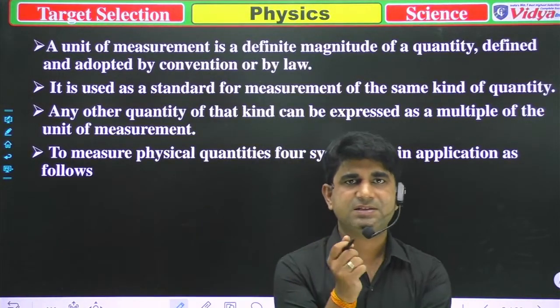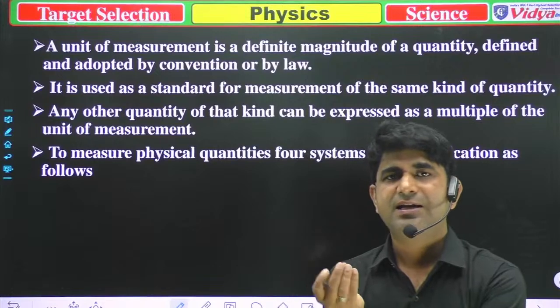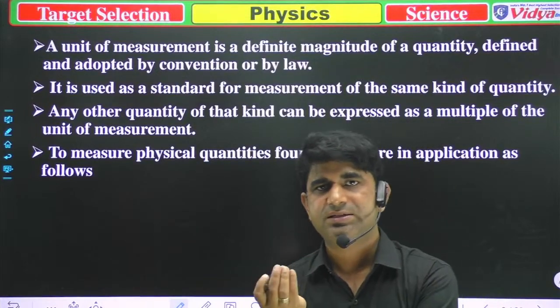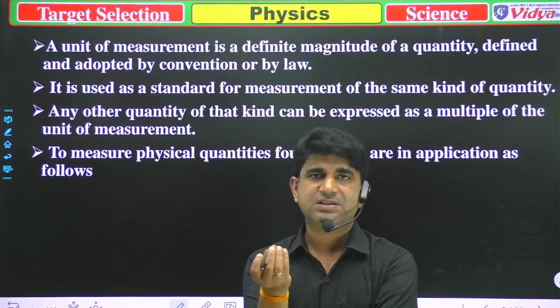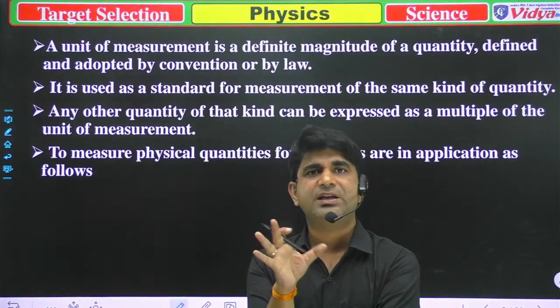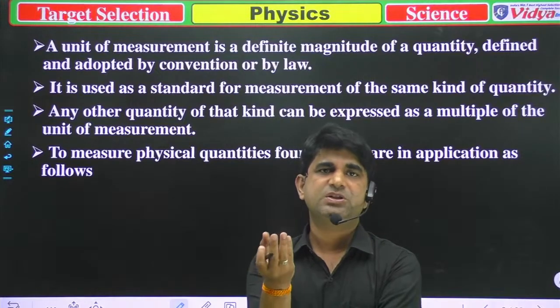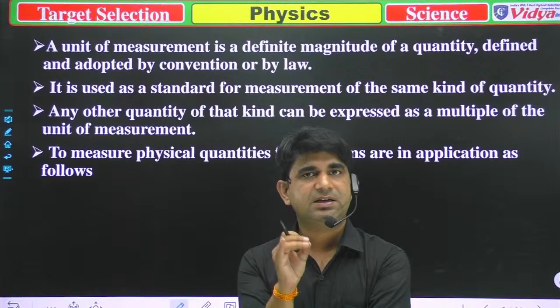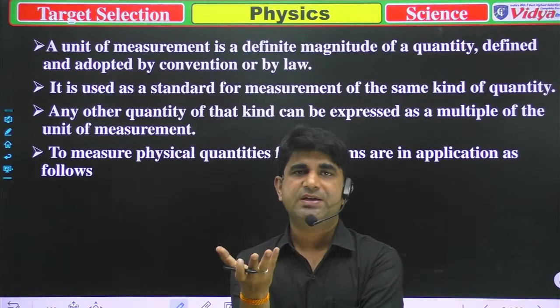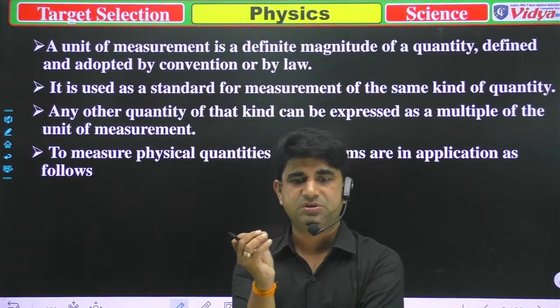In these classes we are generally talking about general science, so the syllabus is based on the science syllabus till class 10th. Everything till class 10th has been covered, because it has huge importance in various examinations, as I'm saying.